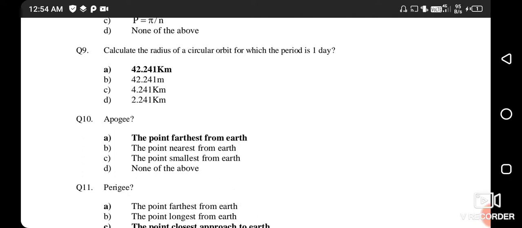Next question. Calculate the radius of a circular orbit for which the period is 1 day. The right answer in this question is 42,241 kilometers.